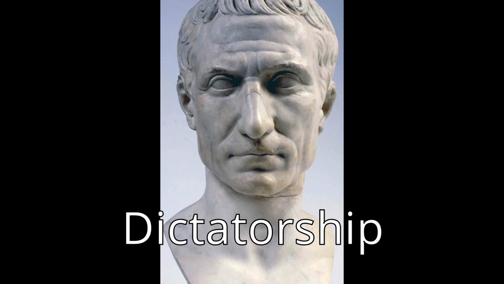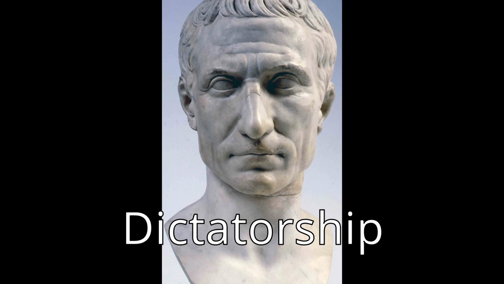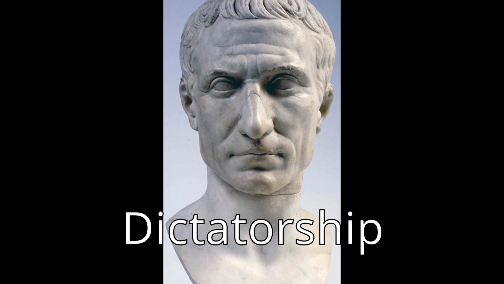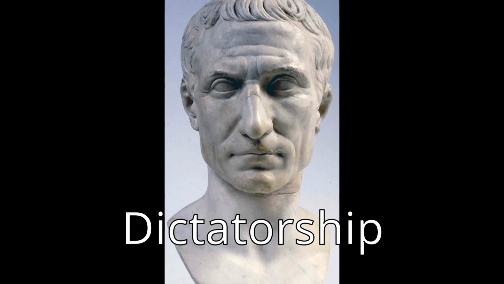He then passed a term limit law applicable to governors. He passed a debt restructuring law, which ultimately eliminated about a fourth of all debts owed. The Forum of Caesar, with its Temple of Venus Genetrix, was then built, among many other public works. Caesar also tightly regulated the purchase of state-subsidized grain and reduced the number of recipients to a fixed number, all of whom were entered into a special register. From 47 to 44 BC, he made plans for the distribution of land to about 15,000 of his veterans.